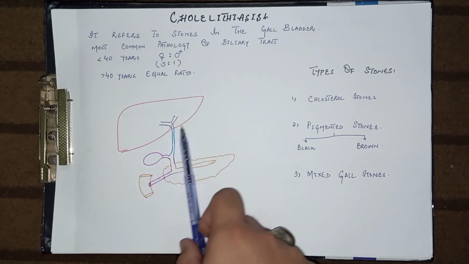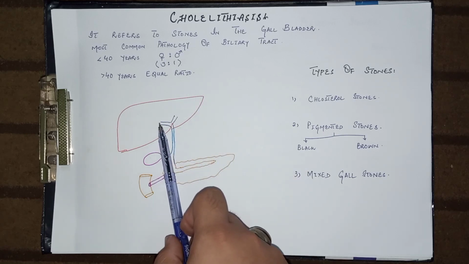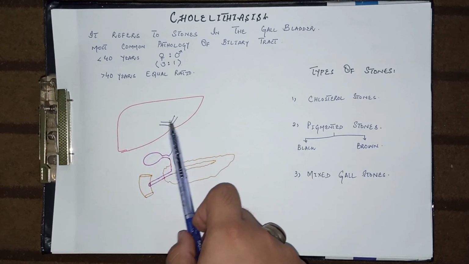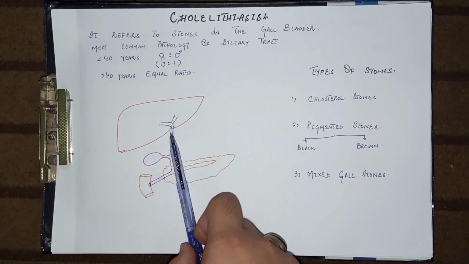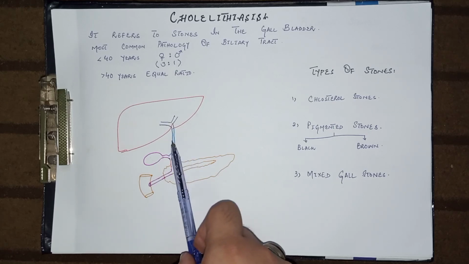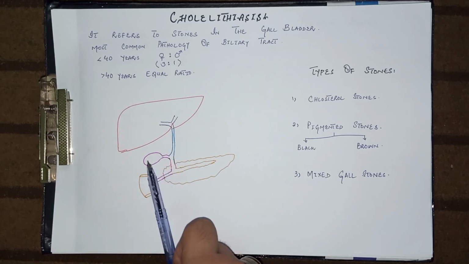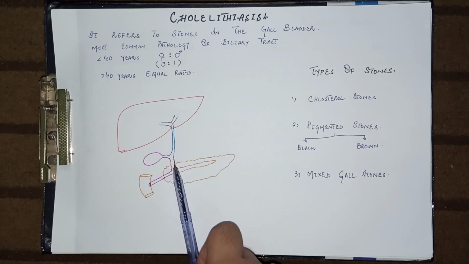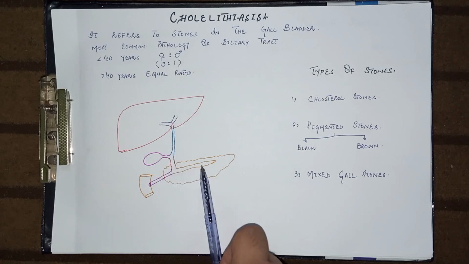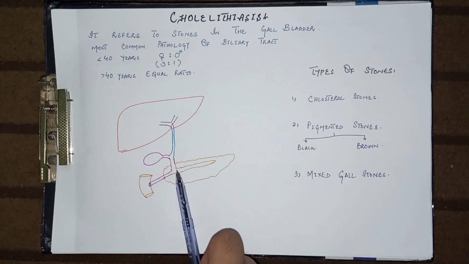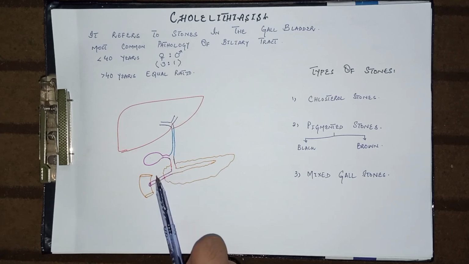Let's talk about the anatomy of the biliary tract. These are the right and left hepatic ducts which arise from the liver. When these two ducts combine, a common hepatic duct is formed. This sky blue color is the common hepatic duct. When this common hepatic duct combines with the cystic duct from the gallbladder, a common bile duct is formed. This red one is the common bile duct, and when the common bile duct combines with the pancreatic duct, the hepatopancreatic duct is formed, which enters into the second part of the duodenum.